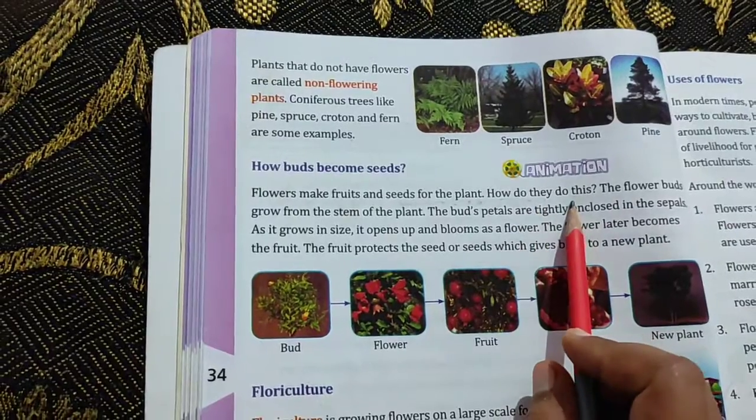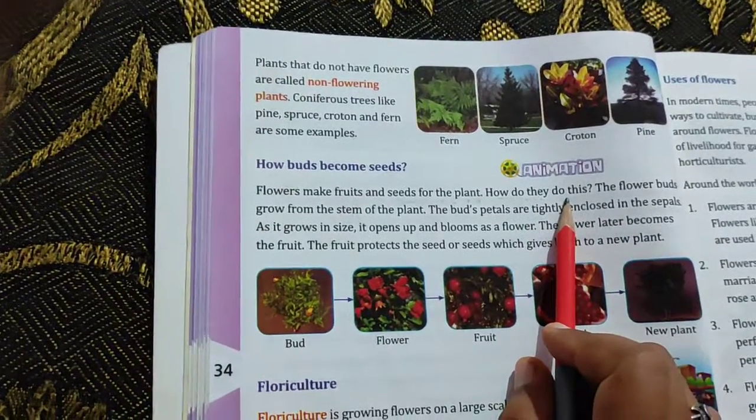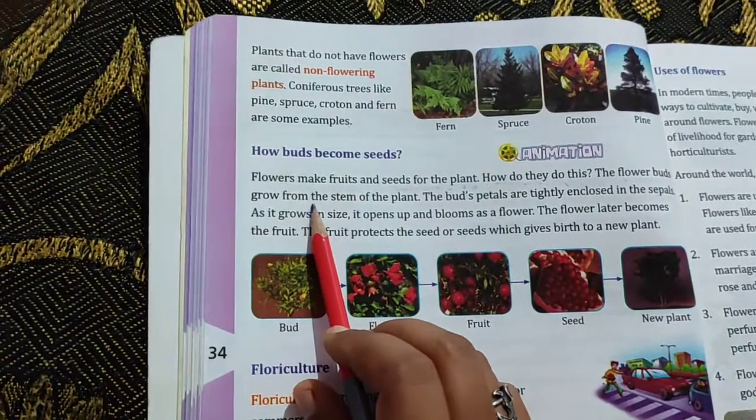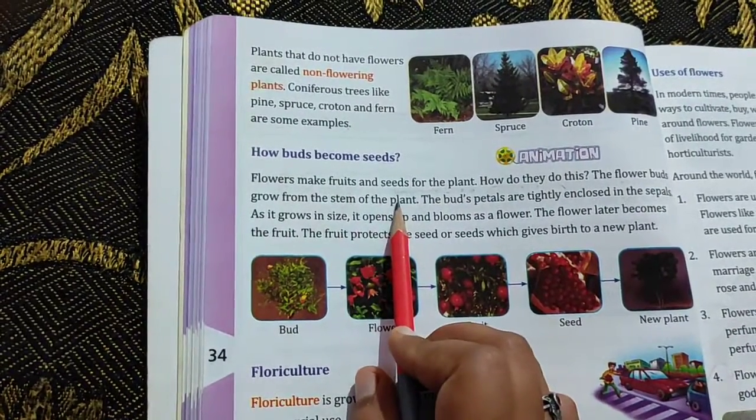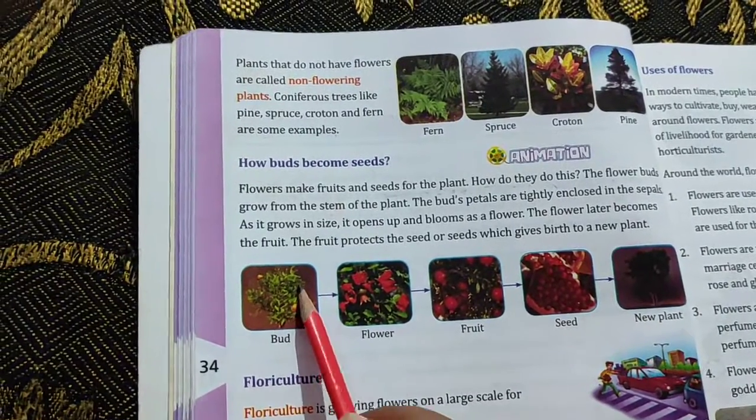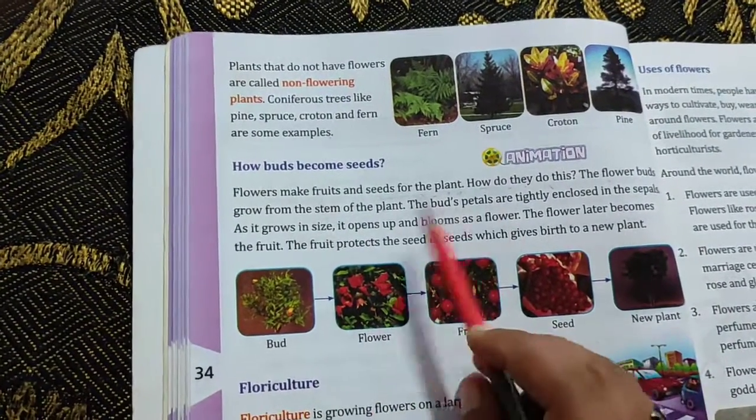How do they do this? Okay, now here is a question. How is this possible? How do they do this? The flower buds grow from the stem of the plant. Okay, how do the flower buds grow? See, this is a bud. This grows from the stem of the plant.